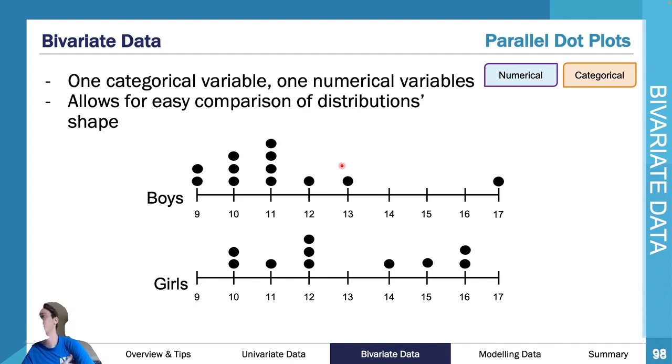And then, as you can see here, we also have our parallel dot plots. Now, parallel dot plots, you can have more than two pieces of categorical data. For every piece of categorical data, you've just got to have another dot plot. Key point with dot plots: they must be on the same axis in terms of the numbers must match up. So they're not on the same axis in terms of you draw a line each time you have a category.